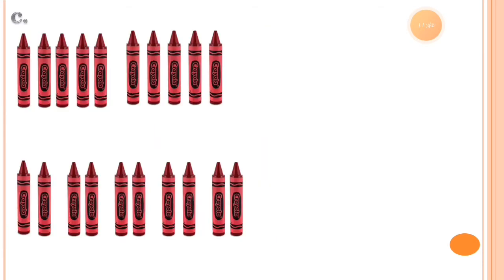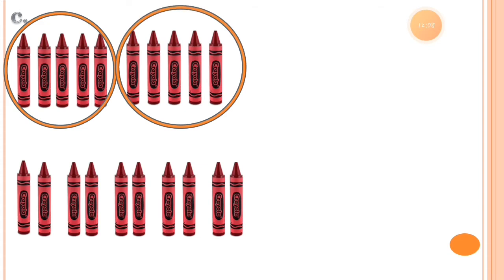Now number C. Let's make the group first. Here is group 1 with 5 crayons in it. Here is 1, 2, 3, 4 and 5. You can check that there are 5 crayons in one group. Let's make another group, and we are putting 5 crayons in that group. So what will be the multiplication sentence for it?